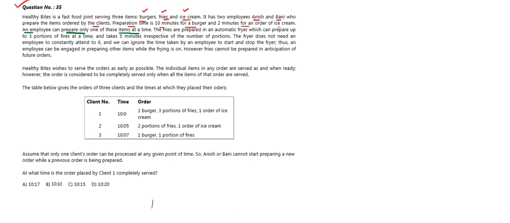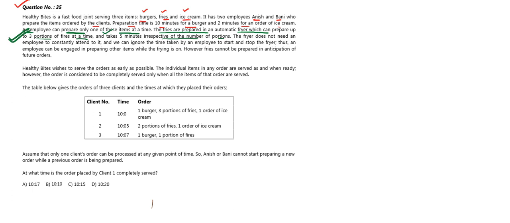The fries are prepared in an automatic fryer which can prepare up to 3 portions of fries at a time and takes 5 minutes irrespective of the number of portions. So for fries we have an automatic fryer, so we don't require any employee for that. That automatic fryer can prepare 3 portions of fries at a time. Even if we order one portion, it prepares 3 portions together and takes only 5 minutes to prepare that.